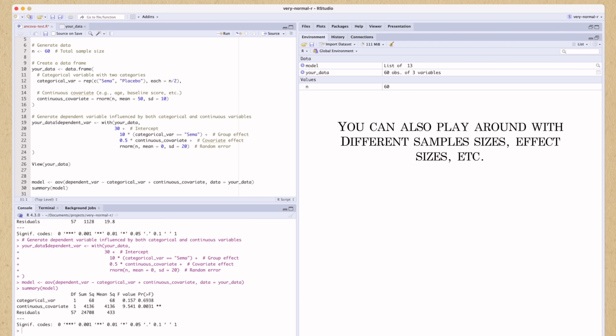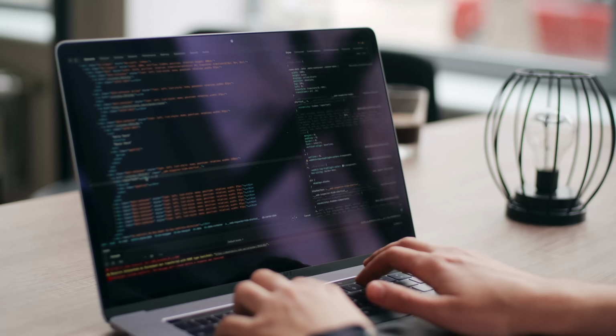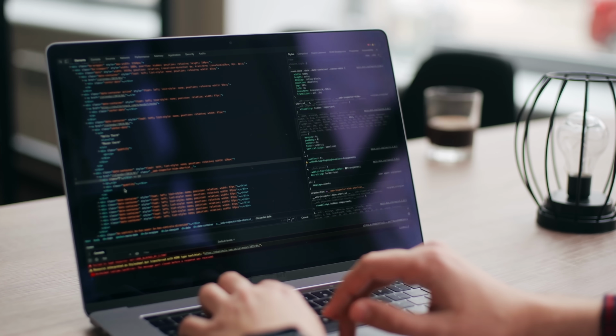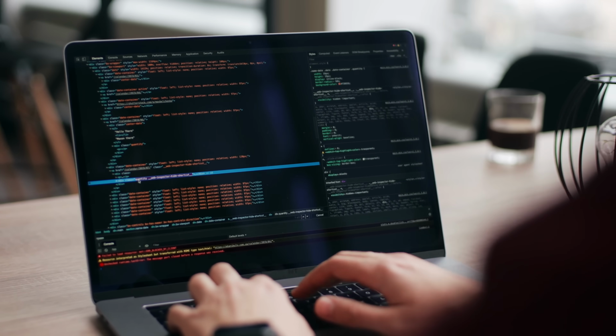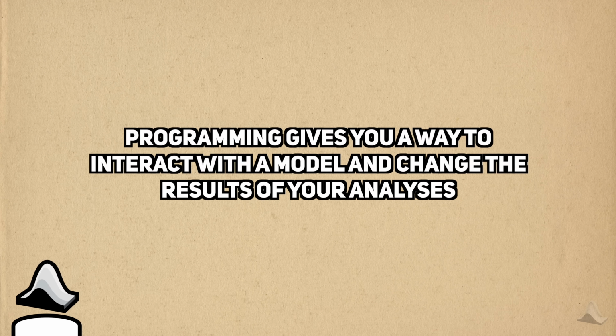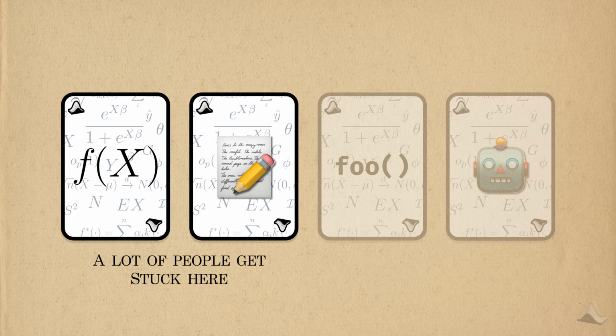You can also play around with the sample size of your data or the effect associated with sema. It's all code on your local computer, so it doesn't cost money to change things around, unlike with the real data set. The main point is that programming gives you a way to actually interact with the model and see how you can alter the result it pops out. A lot of people get stuck on not being able to do statistics without data, so simulated data offers a much needed bridge for learning.